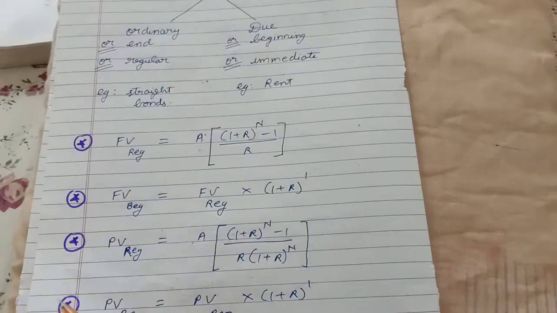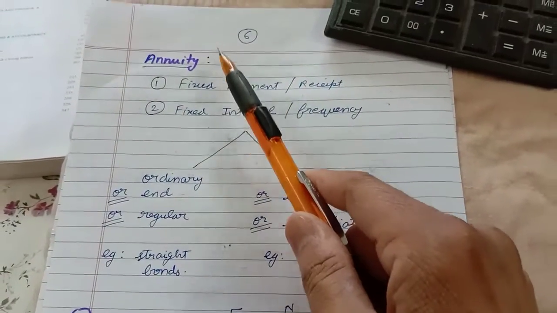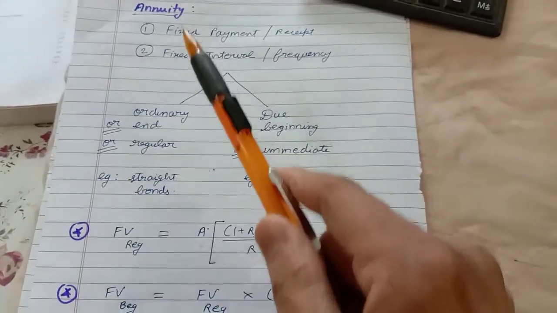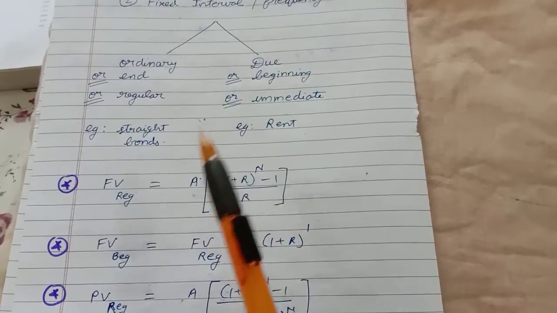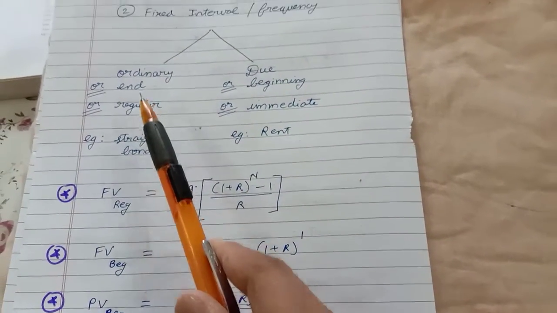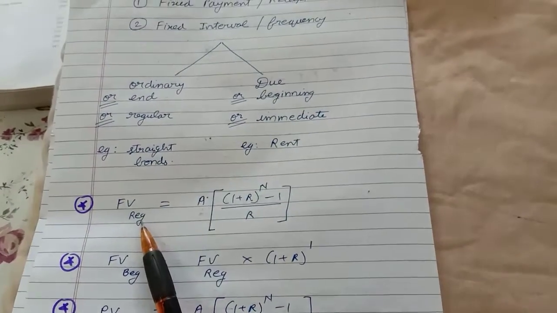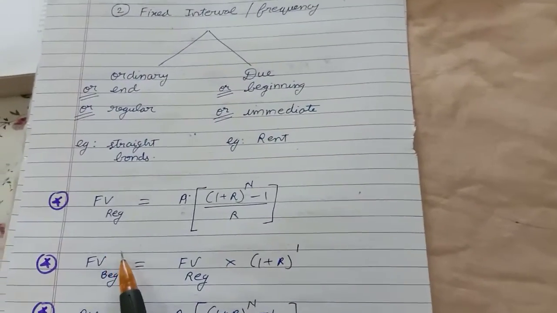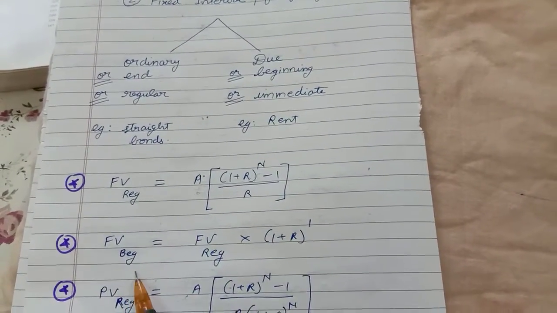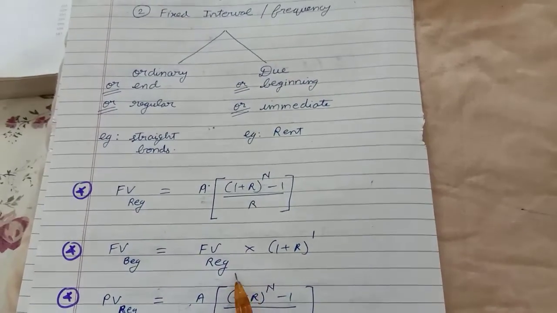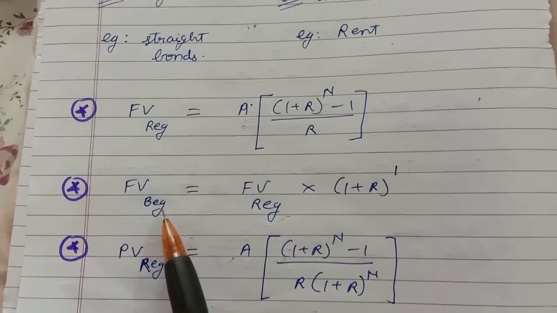Remember these formulas. Before applying them, check whether it is an annuity or not. If it is an annuity, then check whether it is annuity end or annuity beginning. For annuity end, if you are supposed to calculate the future value, use this formula. If you are supposed to calculate the future value of an annuity at the beginning, then future value beginning is equal to future value regular, written here as REG, and this is BEG, that is beginning.